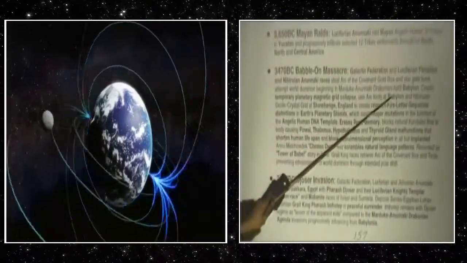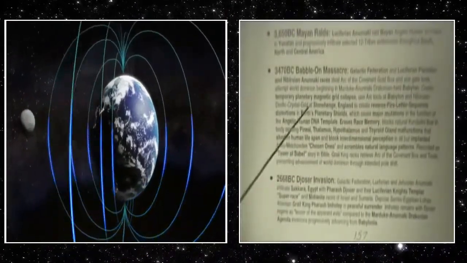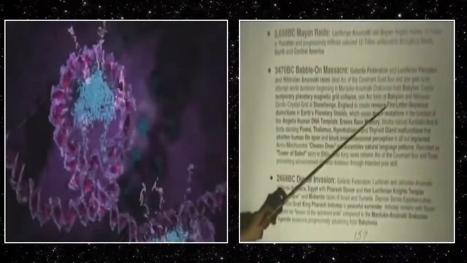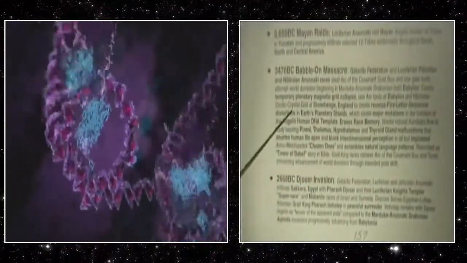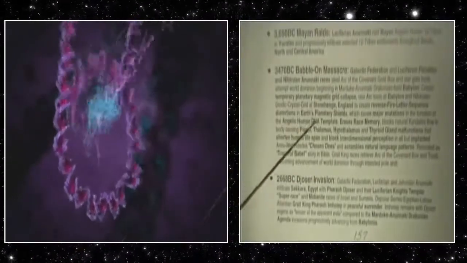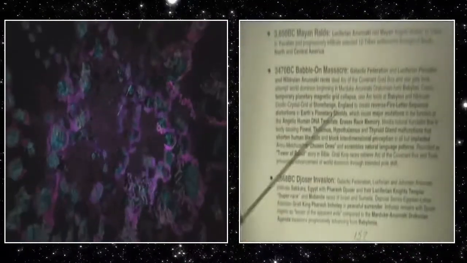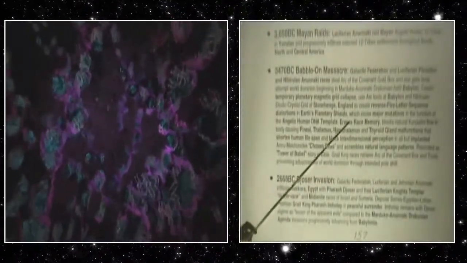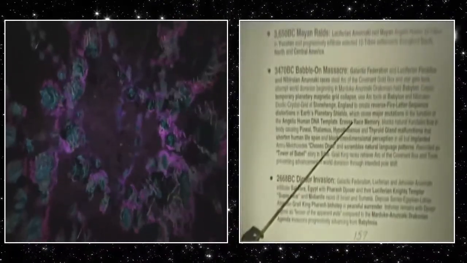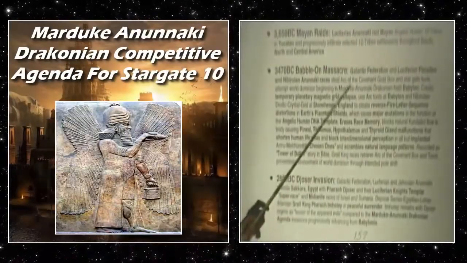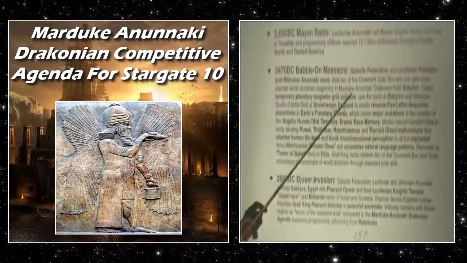They use ARC tools at Babylon and Nibiru data crystal grid at Stonehenge, England, to create a reverse fire letter sequence distortions, further ones, in the planetary grids, which cause major mutations in the function of the angelic human DNA template, erases race memory. Because what was really getting on their nerves was the Marduk Anunnaki group, who's in competition with them. They have a draconian agenda.